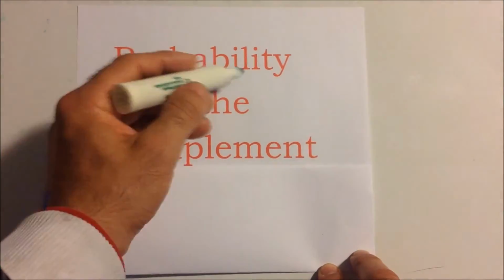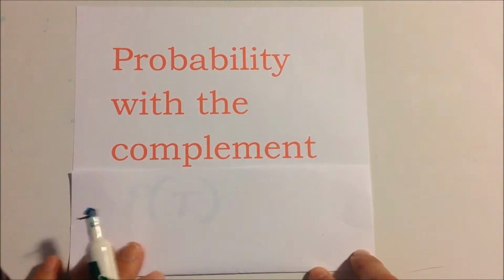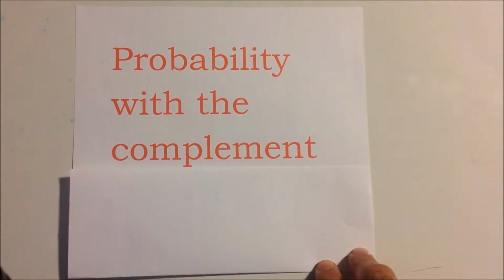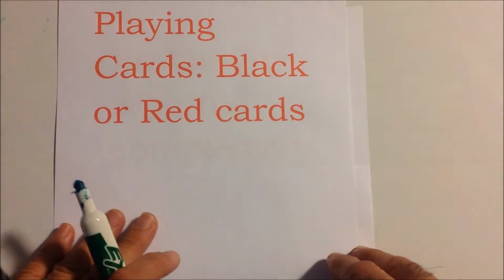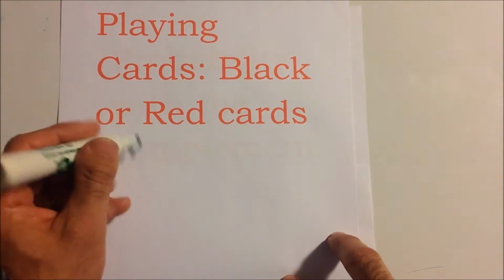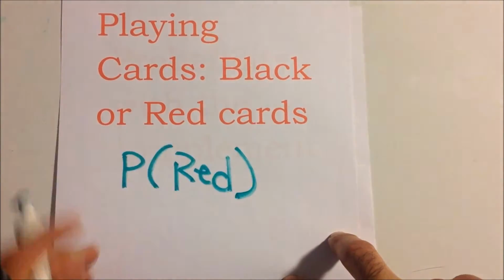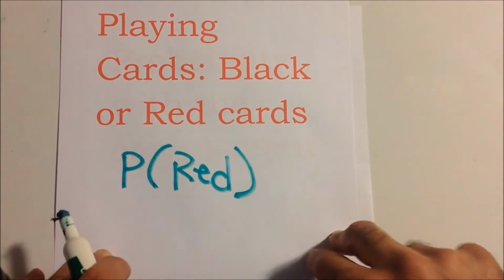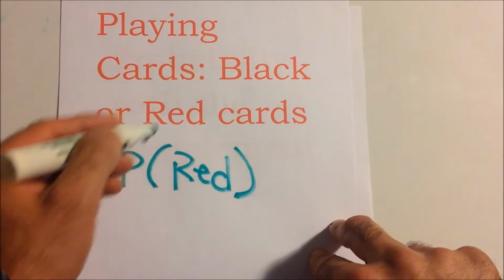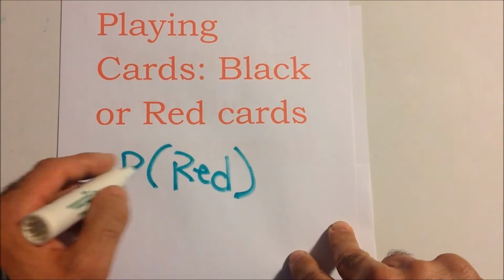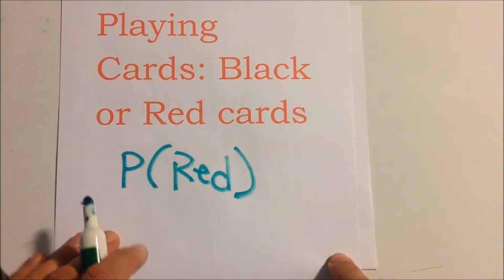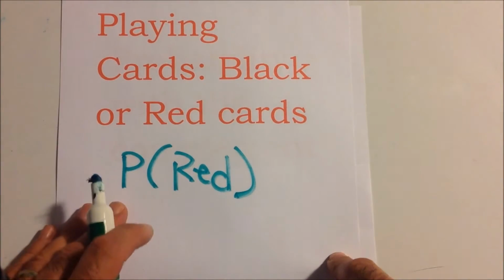Okay, here's our video on probability with the complement. And we talked about the complement in the last video. So again, the complement is not contained in the event. So let's say I had a probability of getting a red card in a standard deck of cards. In a standard deck of cards, usually there are black or red cards. So if I say what's the probability of getting a red card, the complement would be getting a black card.